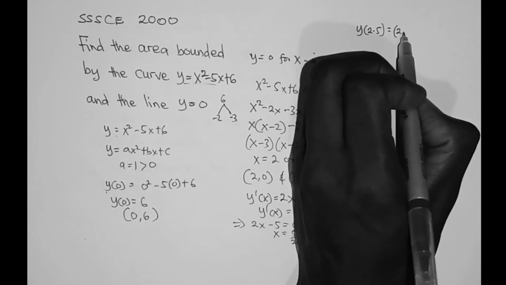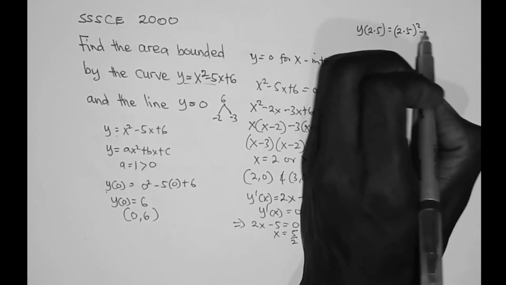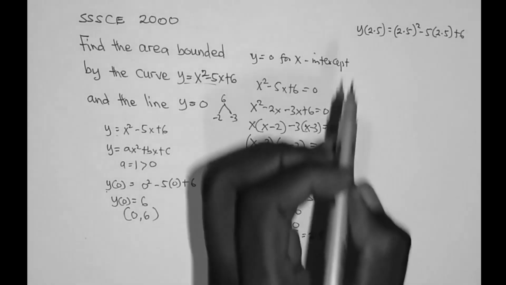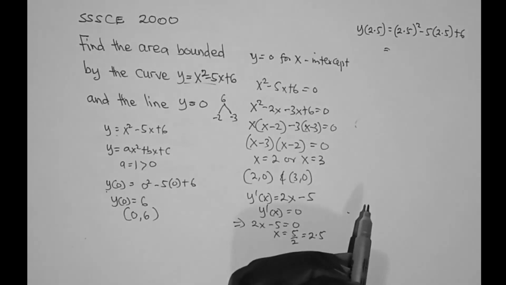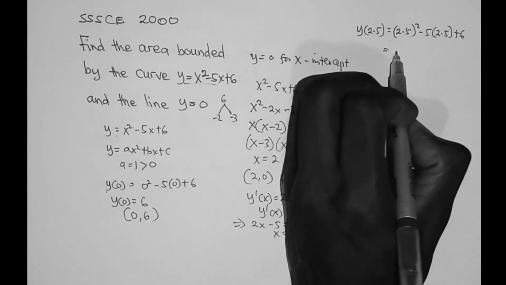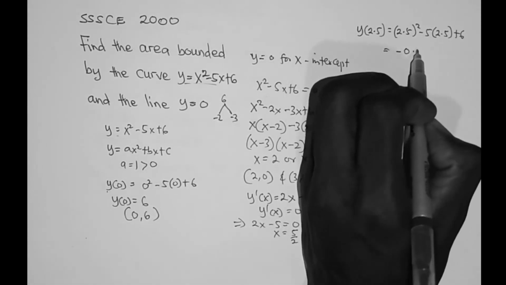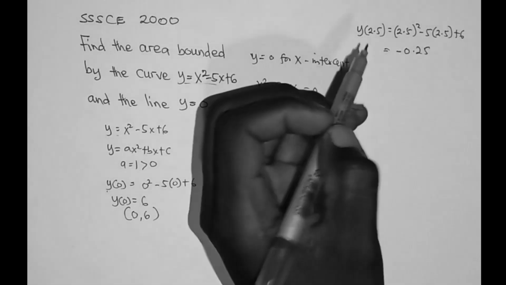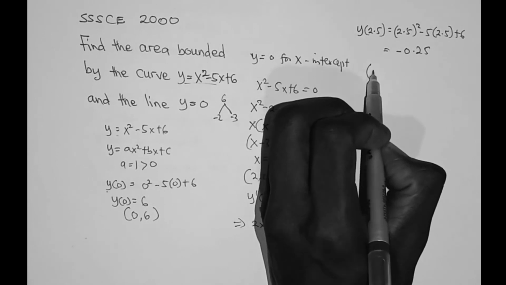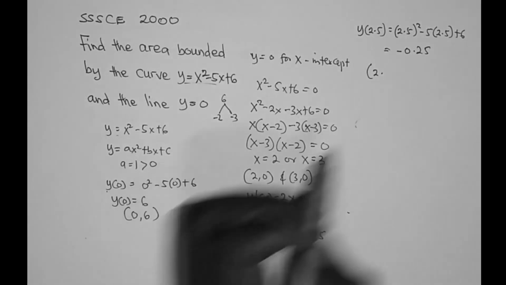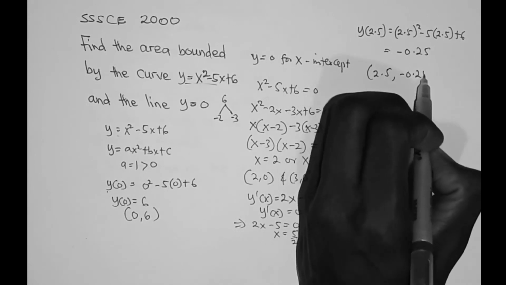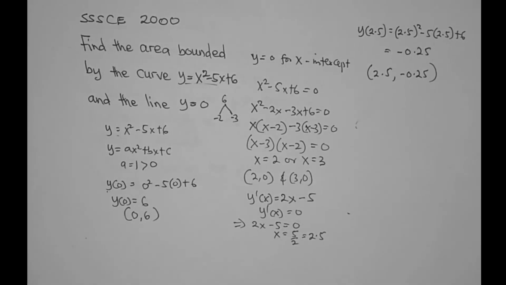So this is 2.5 squared minus 5 times 2.5 plus 6. So this is equal to minus 0.25. So we also have the point (2.5, minus 0.25) on this graph.